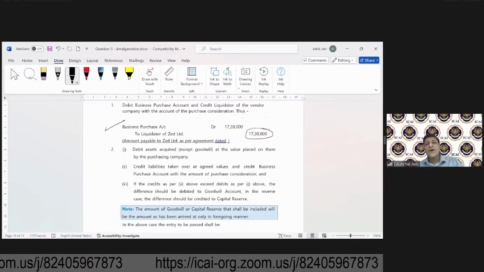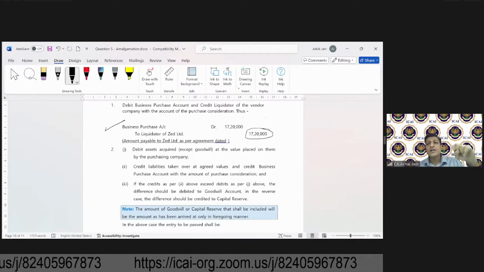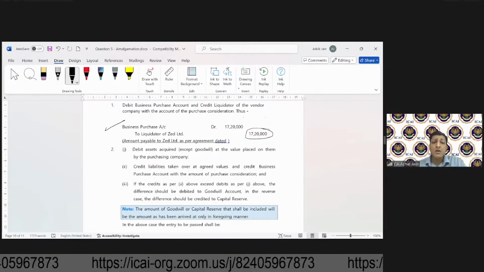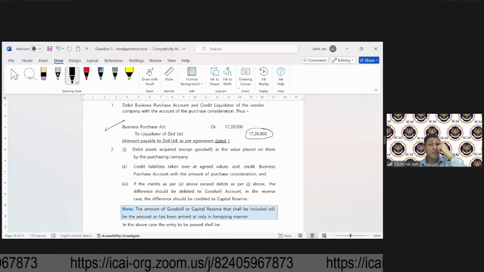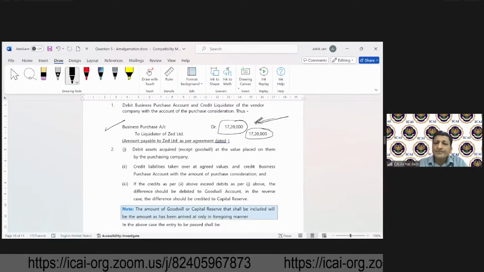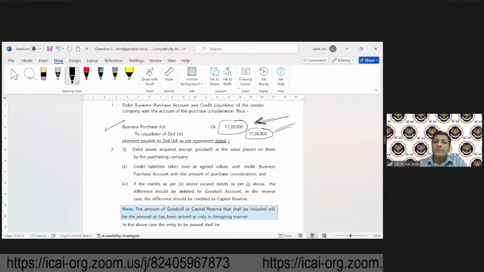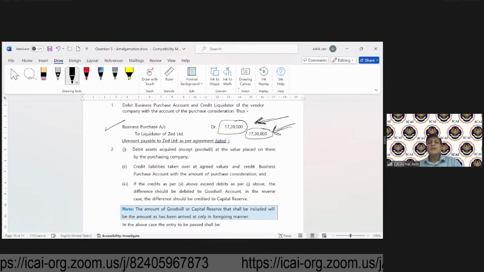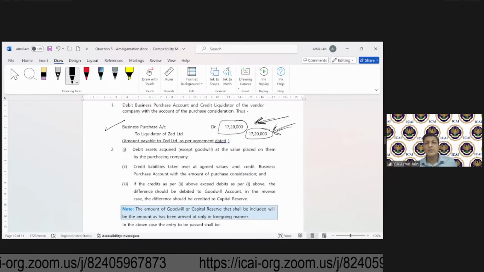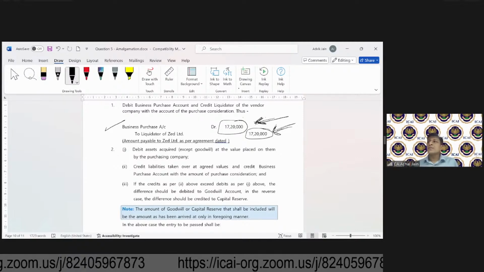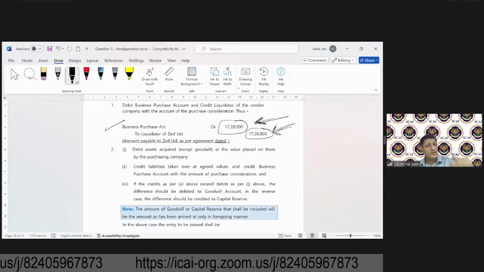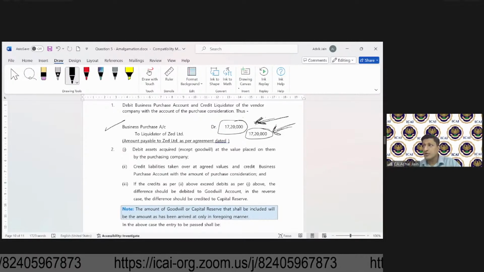So now Y has booked the liability for 17,20,000 and Y has also booked an asset which is business purchase. Now we'll have to get into the split of both these items. What do you mean by split? In terms of business purchase, assets will come, liabilities will be taken over. So Y will record that. Similarly, in terms of the liquidator account, Y will be required to pay the consideration. So that will also be settled. So we'll have to close these two accounts also.